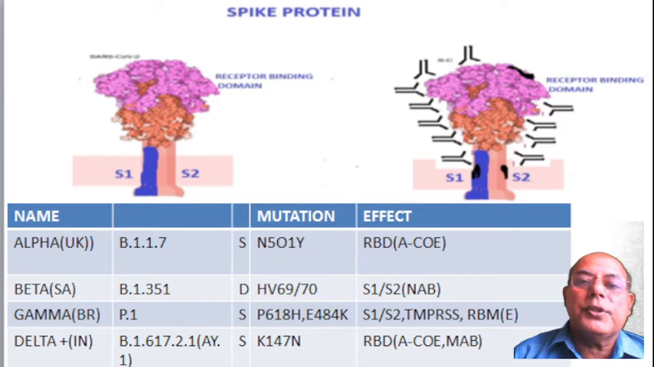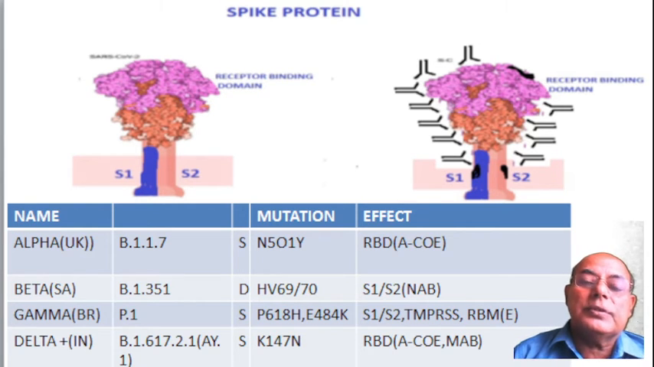N501Y, this is due to substitution, affects receptor binding domain, increases the affinity of the spike protein to the ACE receptor, leading to chain of events. HV69/70, this is due to deletion, affects S1 or S2 components, decreases neutralizing antibody binding site at S1 and S2.